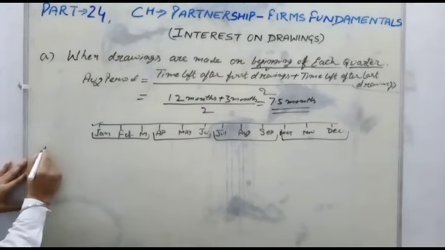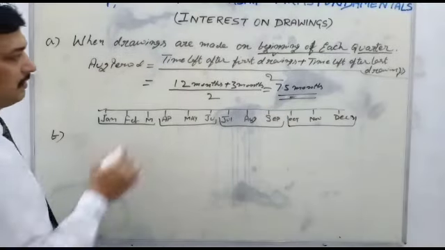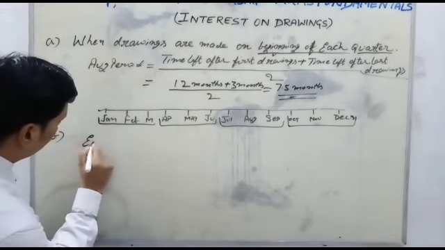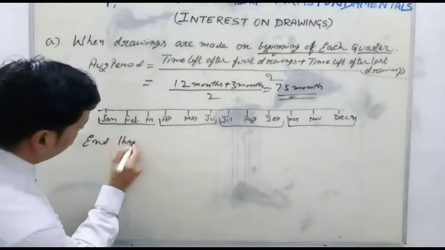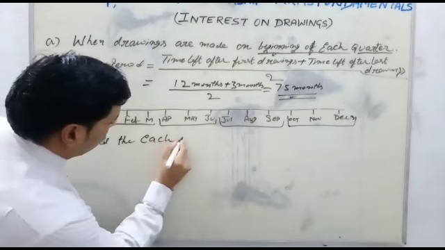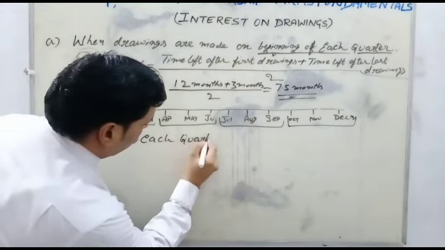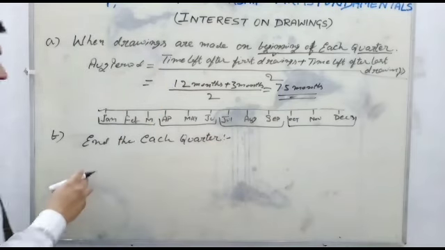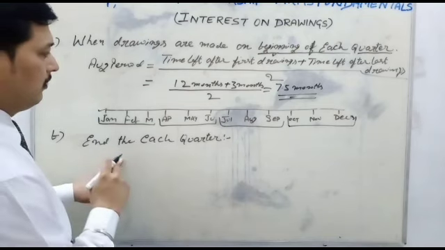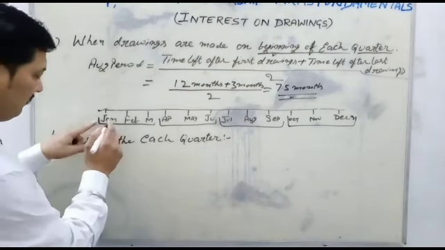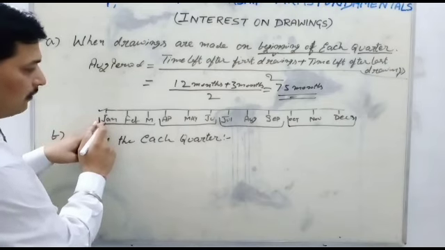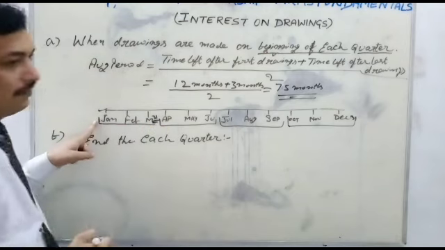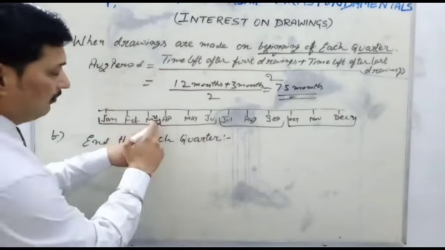Now let's see the second one: when drawings are made at the end of each quarter. So students, the partner draws at the end of each quarter. It means 1st January is the beginning of the quarter and the end of the quarter is 31st March. The partner will draw on 31st March.